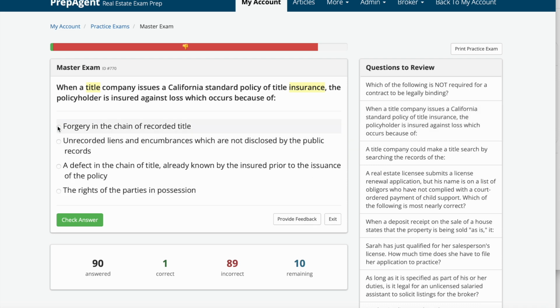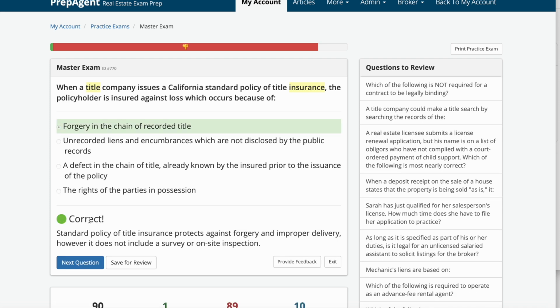And the answer is B, forgery in the chain of recorded title. Standard policy in title insurance protects against forgery and improper delivery. However, it does not include a survey or on-site inspection.